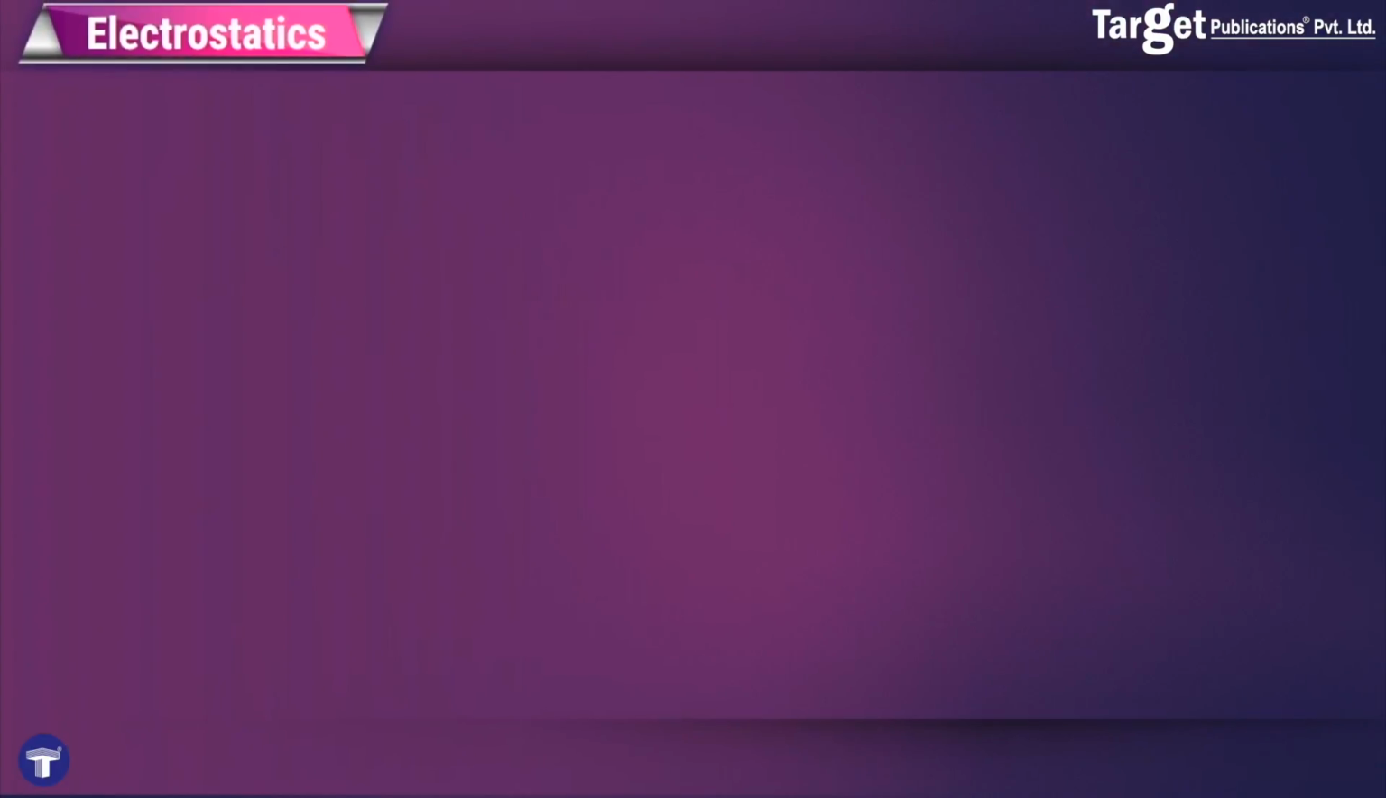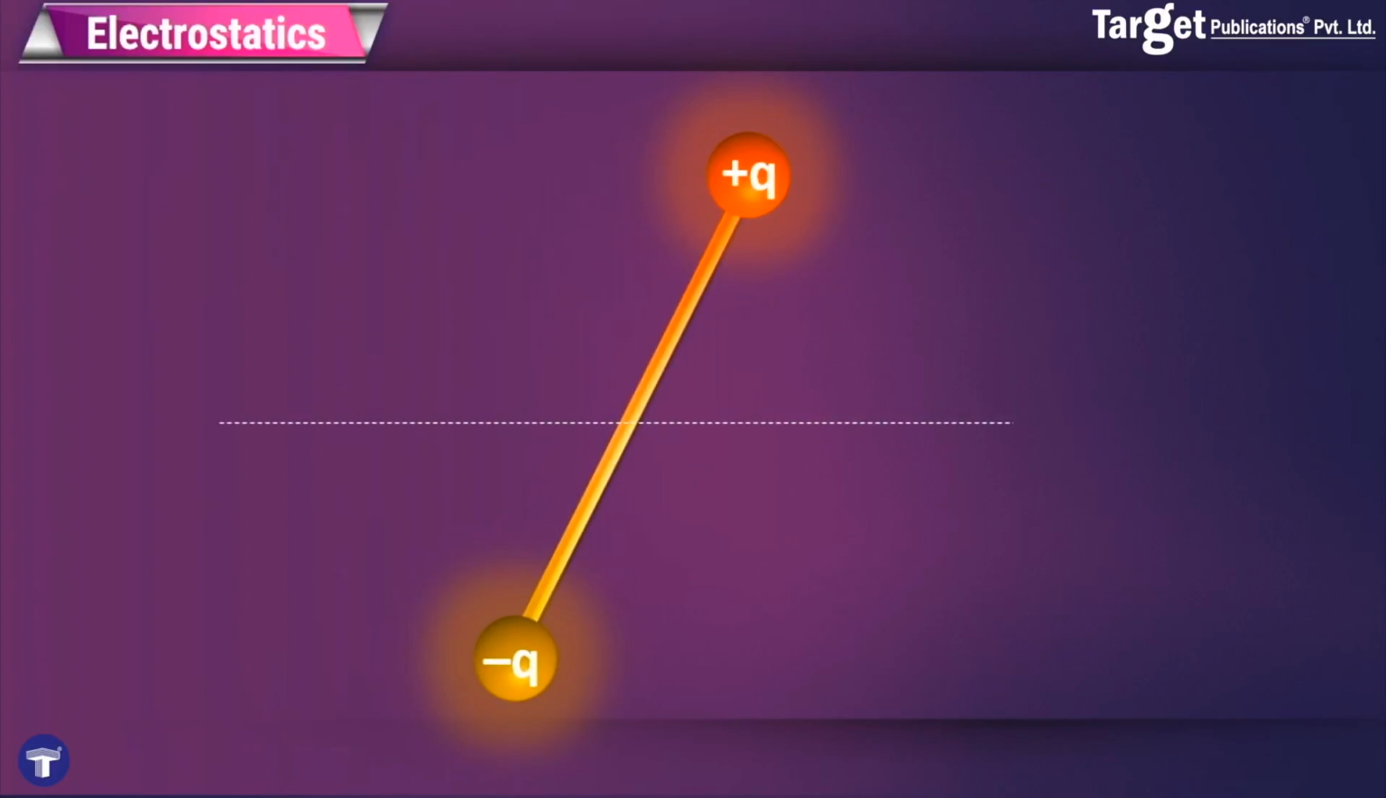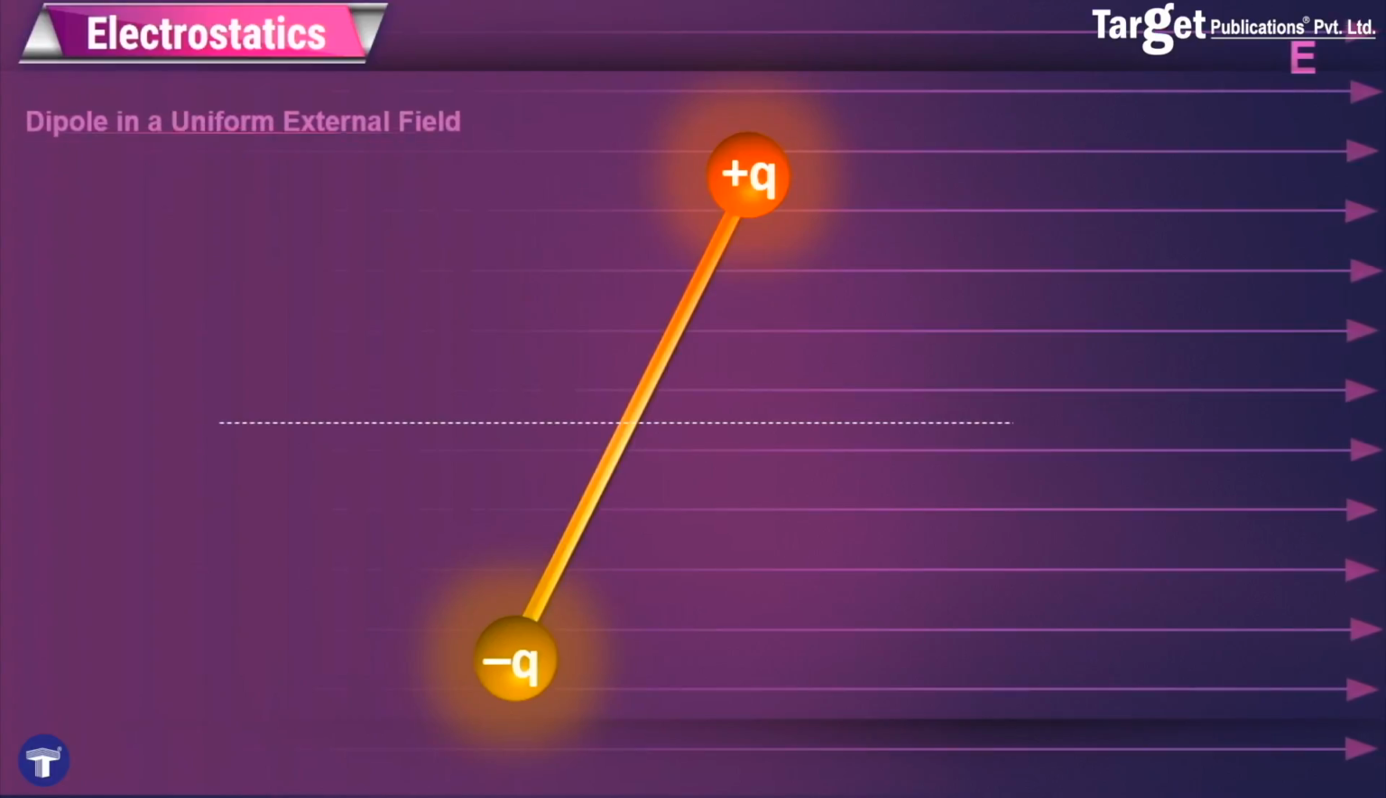Next, I want to talk about what happens when you place a dipole in a uniform external electric field. So let's say that I have a dipole placed at some angle to the x-axis. Let me assume that the electric field is towards the right. Remember, in this case we are discussing a dipole in a uniform external field. As you can see, we have drawn the electric field as straight parallel lines to denote that this external field is completely uniform.